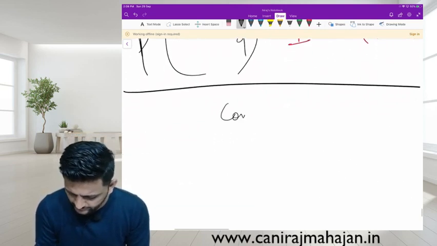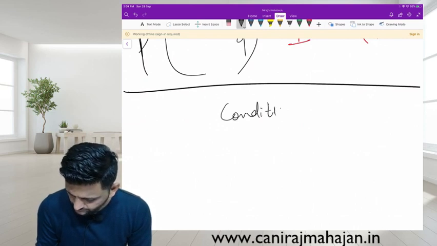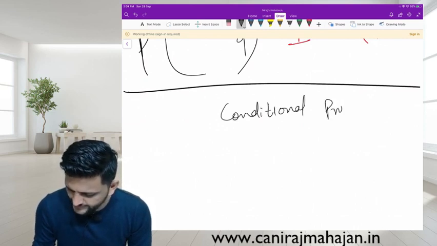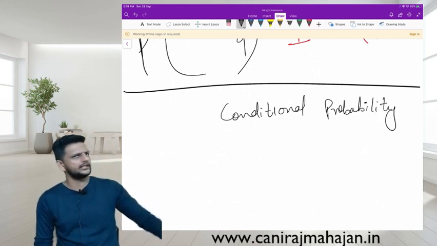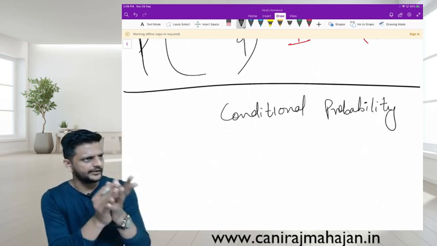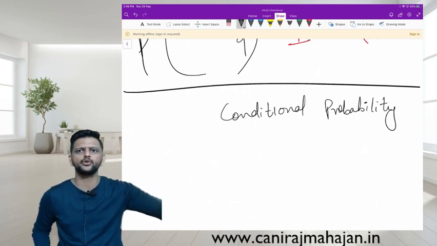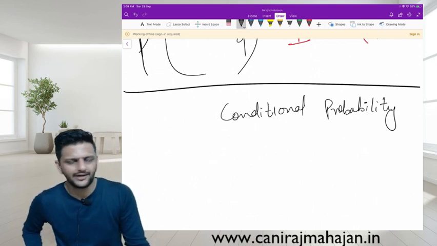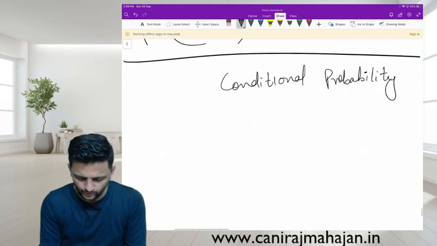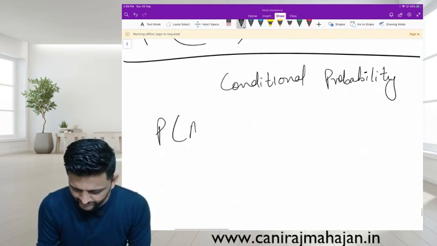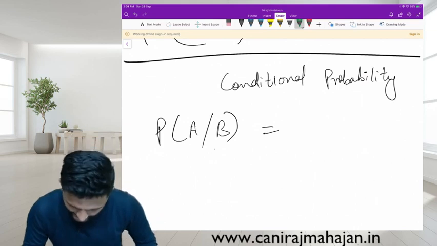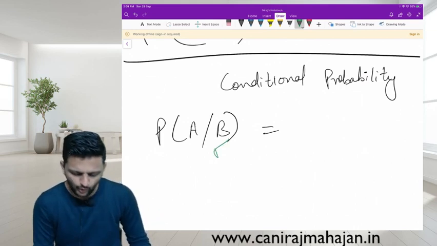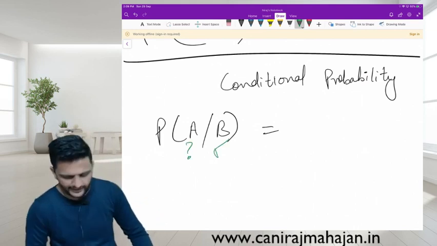Conditional probability. It is half the story actually of an entire trial. They stop the trial somewhere in the center. They give you the result and now they are expecting to know what will be the possible outcome. Yes or no? When I say P of A given B, that means B has already happened. What are they asking? Chances of A are what?